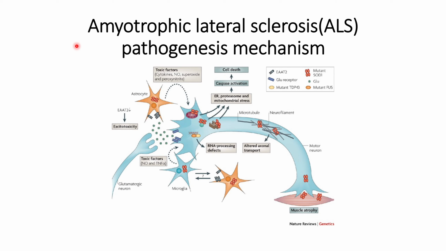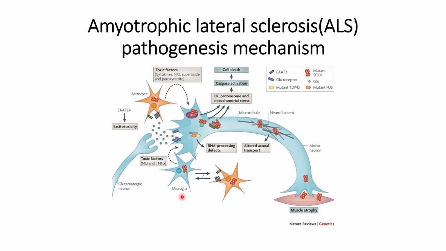In this video, we will discuss the amyotrophic lateral sclerosis pathogenesis mechanism. So before going into the mechanism, let us first discuss slightly about this disease, that is amyotrophic lateral sclerosis, or ALS. In this disease, the motor neuron gets damaged, and because of the damage of this motor neuron, the voluntary muscles get paralyzed, and this will cause problems for the patients.